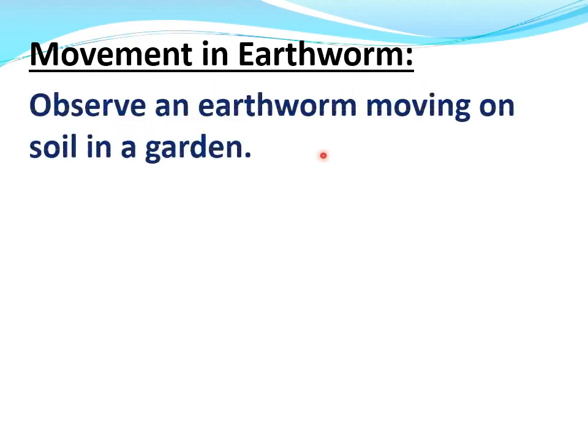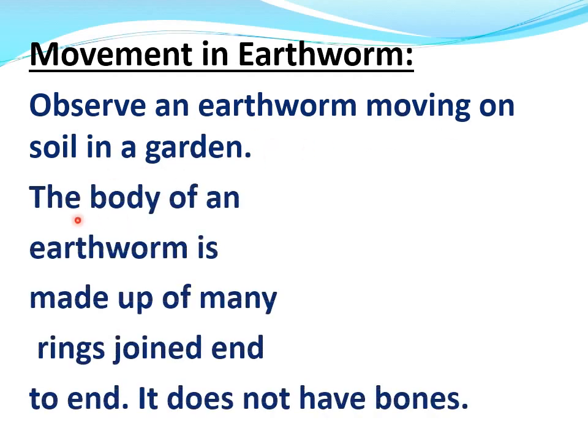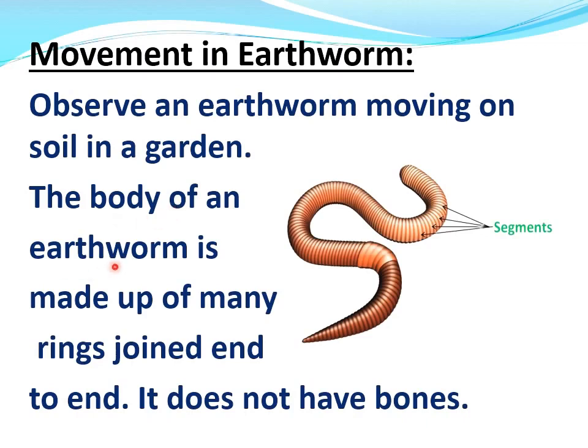Observe an earthworm moving on soil in a garden. I think you have all seen an earthworm moving on soil in a garden. The body of an earthworm is made up of many rings joined end to end.